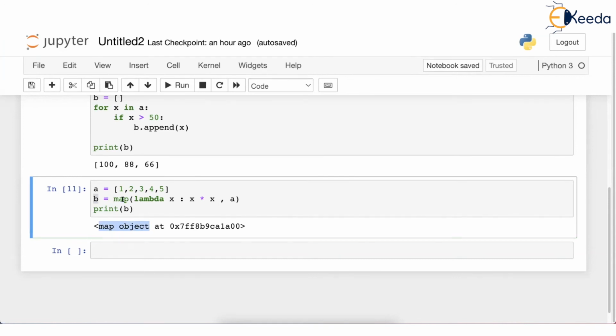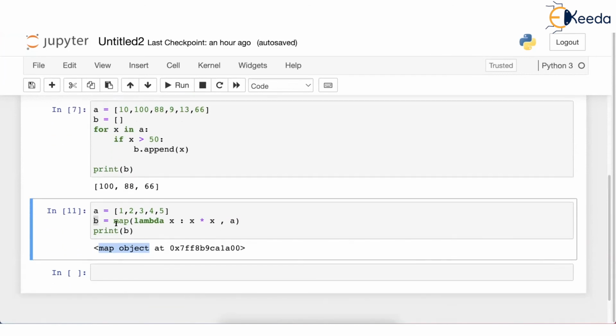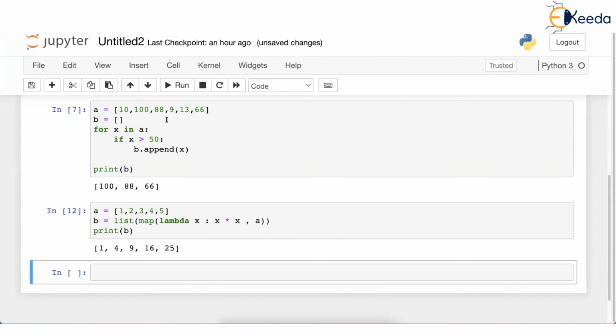So you see, when I did not write a list here, it's saying that B is a map object. Or when I did not write list here, it said B is a filter object. But what are we going to do with this object? We want all the values to be human readable. So we will say that whatever values have been mapped should be converted into a list, and we will get these values, which are square of the original numbers.